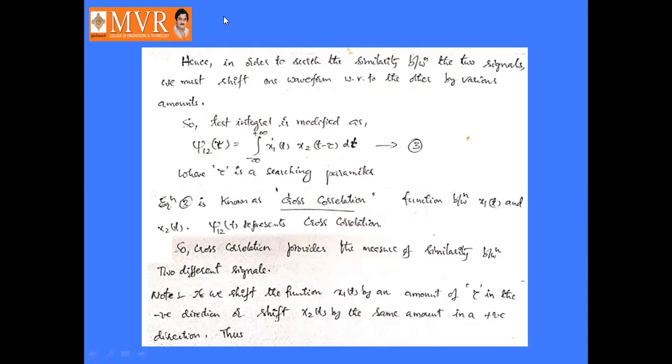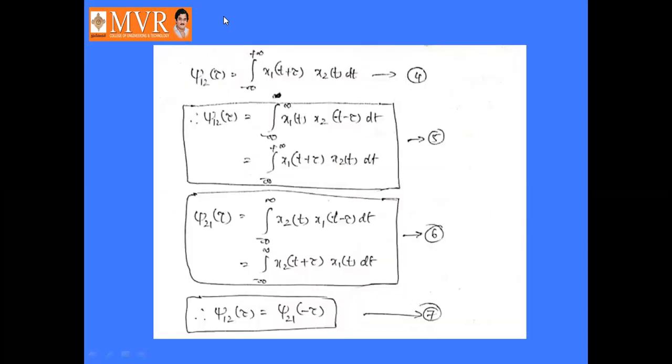Note, what we have to note from the above discussion: if you shift the function x1(t) by an amount of tau in the negative direction, or shift x2(t) by the same amount in the positive direction, then J12(tau) is represented as the integral from minus infinity to plus infinity of x1(t plus tau) into x2(t) dt. That is equation number 4.